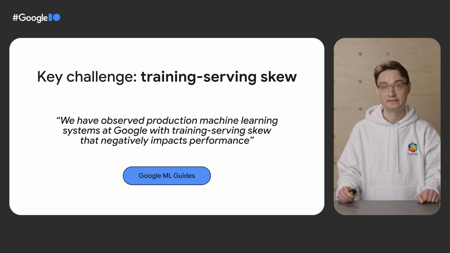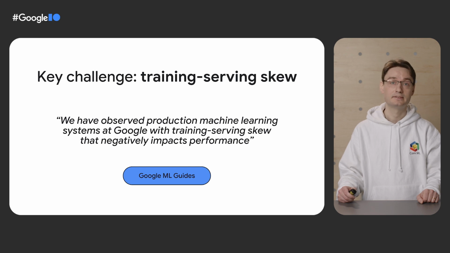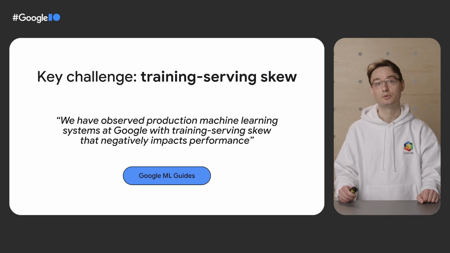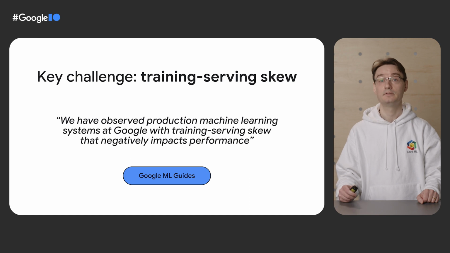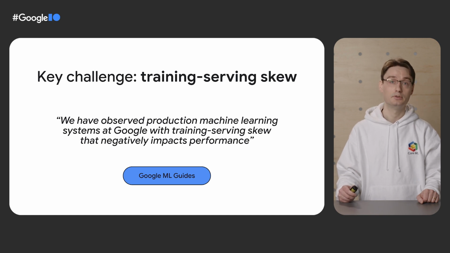A key challenge with data preprocessing is what's known as the training/serving skew. Machine learning models can only make sense of inputs that stay very close to what they've seen before. For this reason, it's very important that the preprocessing setup that you're using when you deploy your model in production stay very close to the preprocessing setup you used when you originally trained your model.